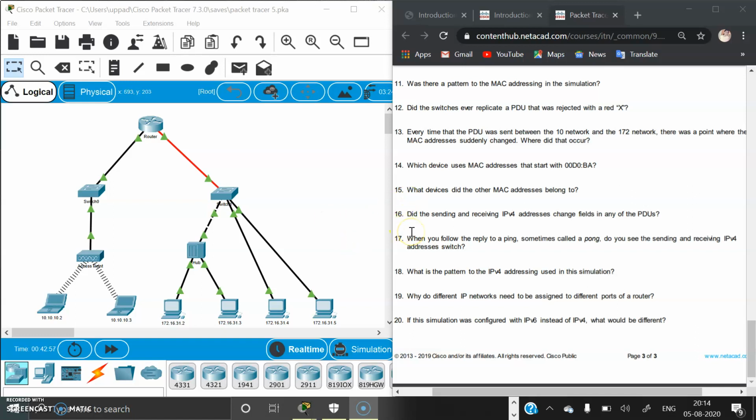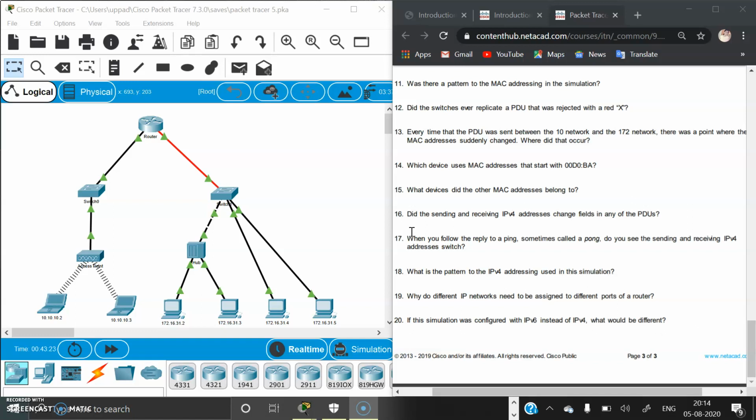And the next question is, did the sending and receiving IPv4 addresses change fields in any of the PDUs? No. The sending and receiving IPv4 addresses will not change. They will not change their fields in any PDUs while sending or receiving. Next question,